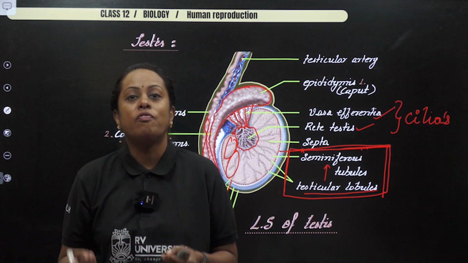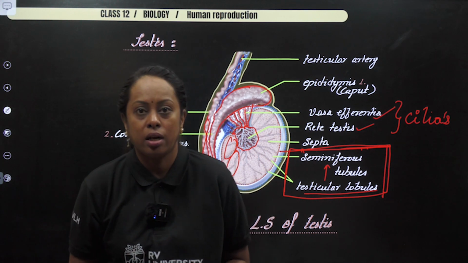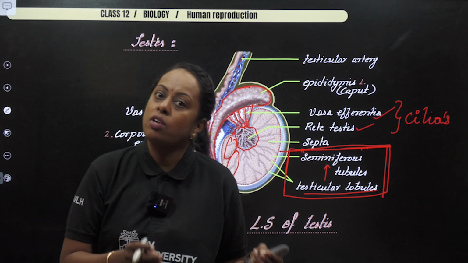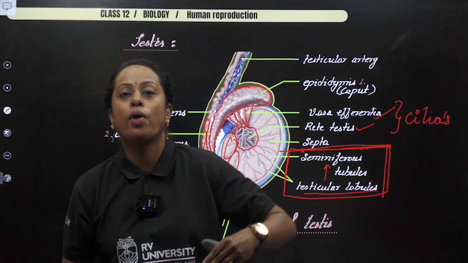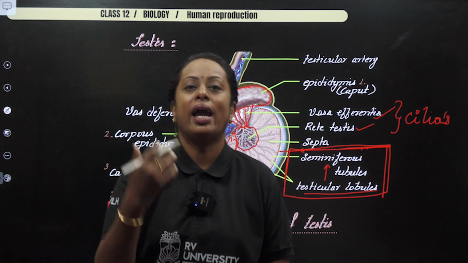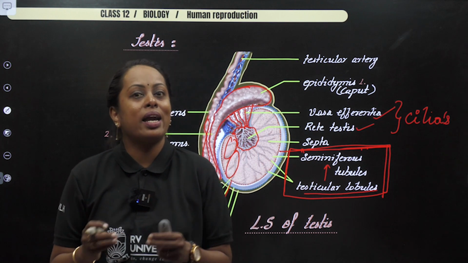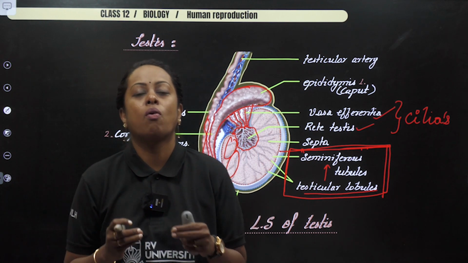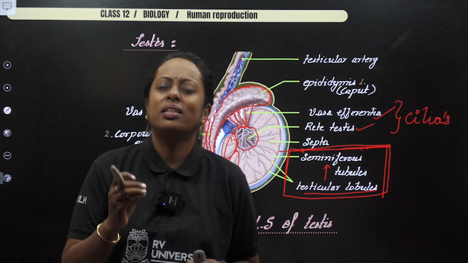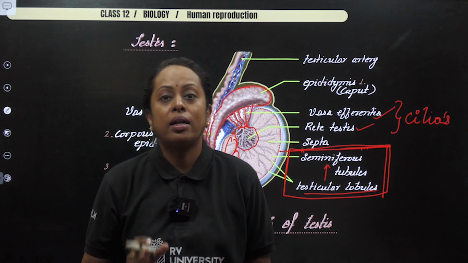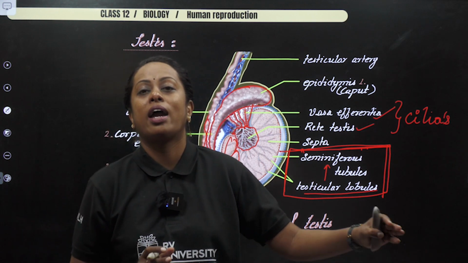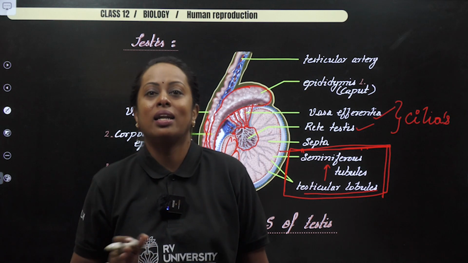So that means what? When a male attains puberty, the spermatogenesis starts from that particular stage and it is going to continue till the end of his life. Maybe at the age of 60 plus, there is something called reproductive climax. There might be slight reduction, but it continues throughout the lifetime of a male individual, unlike females.